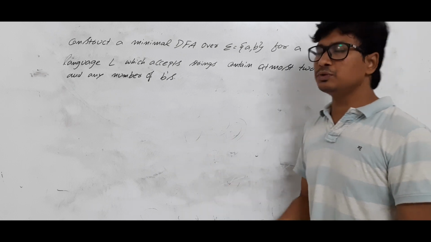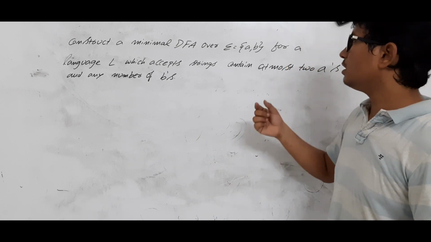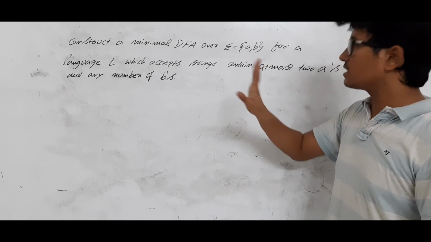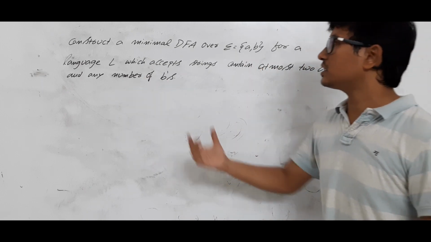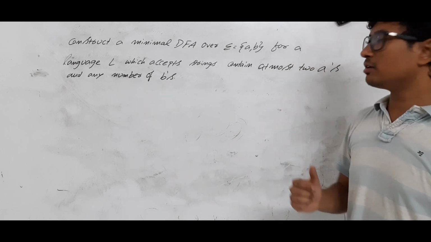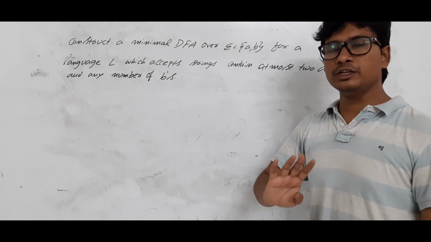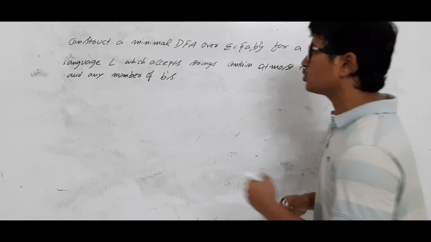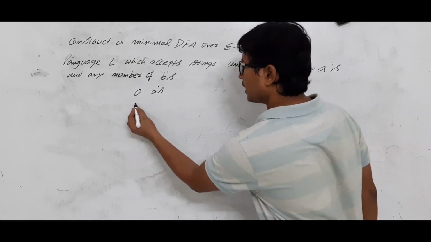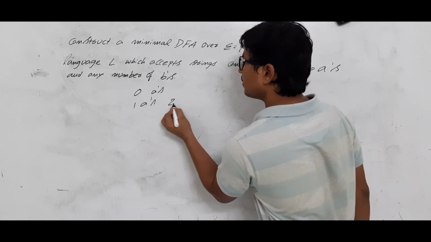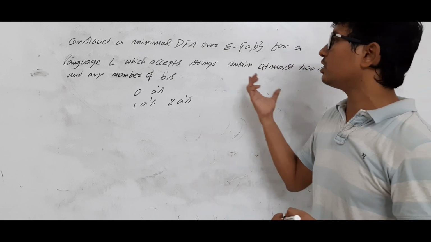In the previous two videos, we have solved variants of this question. We first solved exactly 2 A's and any number of B's. Then we solved at least 2 A's and any number of B's. Now I am changing the variant of it. At most 2 A's means that the number of A's should be at most 2. So 0 A's should be possible, or 1 A, and a maximum of 2 A's. But there is no restriction on the number of B's.